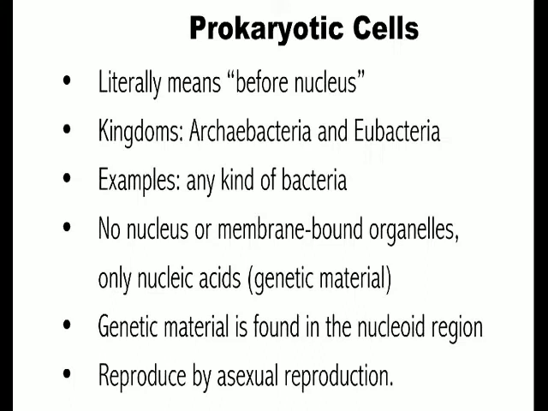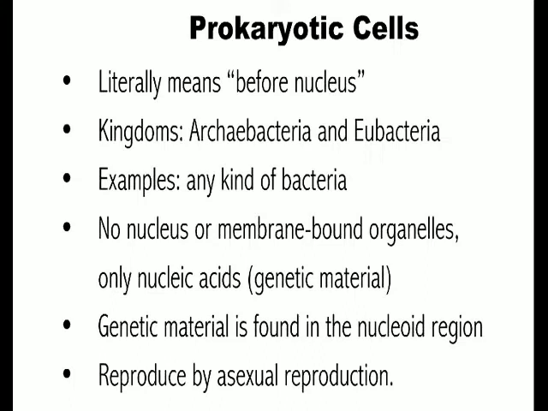There are 2 kingdoms that have cells that are prokaryotic. They are Archaebacteria and Eubacteria. And notice that both of these words have bacteria in the name, so that should give you a clue that any kind of bacteria is prokaryotic. In fact, anything that's not a bacteria is not prokaryotic. So everything that exists in the world that's not a bacteria is actually eukaryotic.